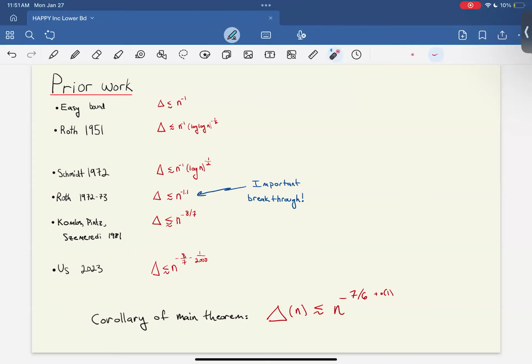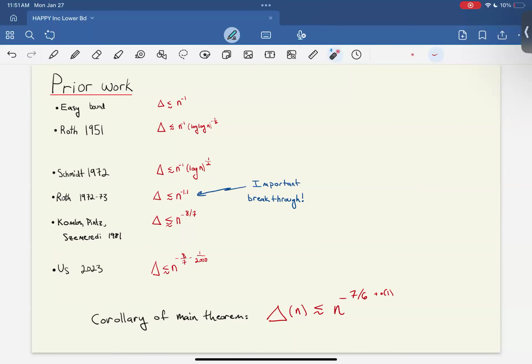And a corollary of our main theorem is a new bound for Heilbronn's triangle problem. And the new bound is delta of n is less than n to the minus 7 over 6, plus a little bit. So this is a new bound that significantly improves on our bound from a couple of years ago. And it's a different framework from our bound from last year.